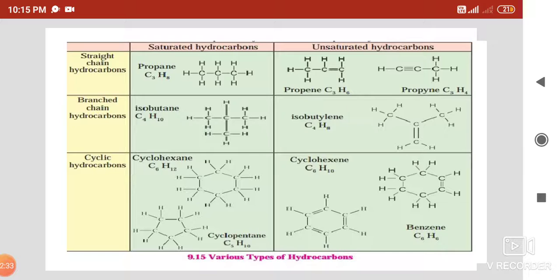In the first, you can see propane, that is C3H8. There you can see that the 3 carbon atoms link to each other, so it is called a saturated hydrocarbon. It is a straight chain one. Then in the second column, unsaturated, it is propene. Here you can see a double bond is there, so it is propene. Similarly, in the unsaturated propyne, you can see the carbon to carbon triple bond.